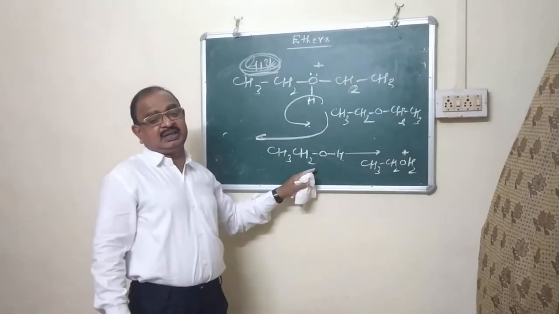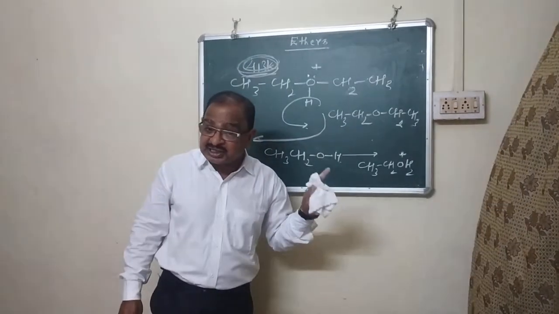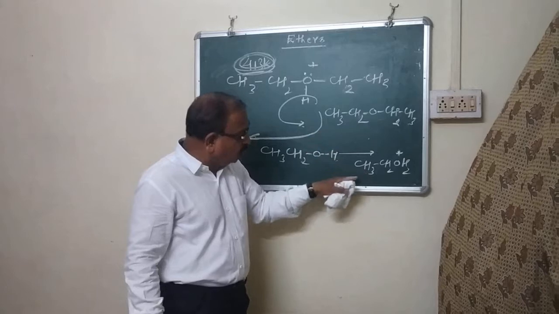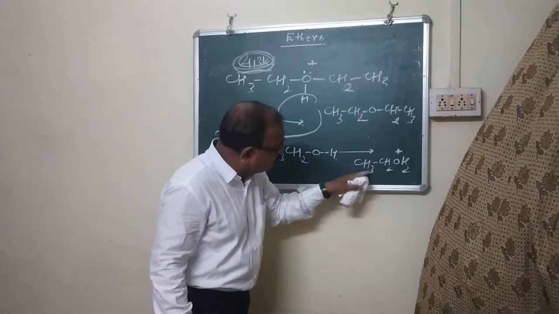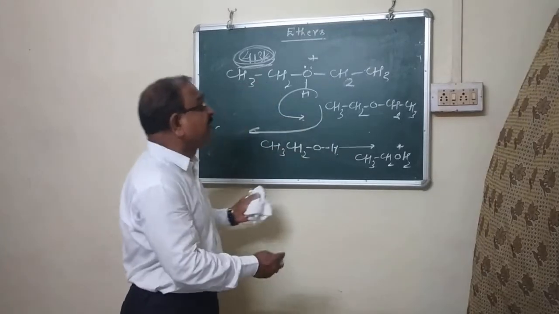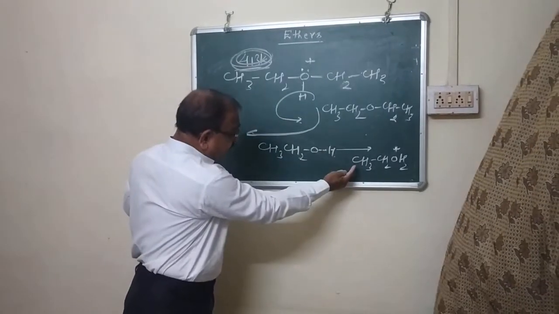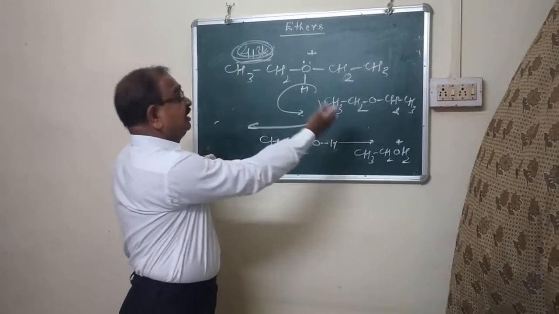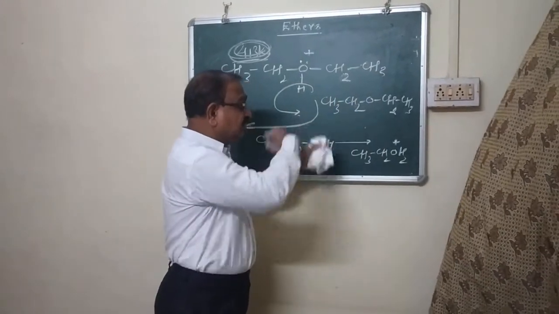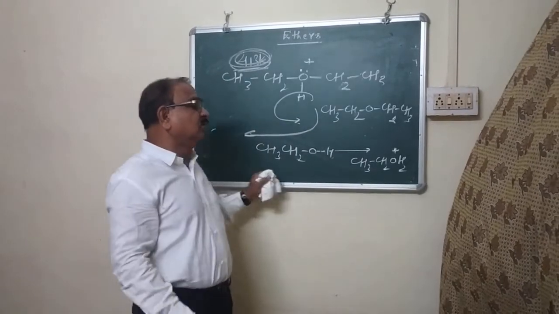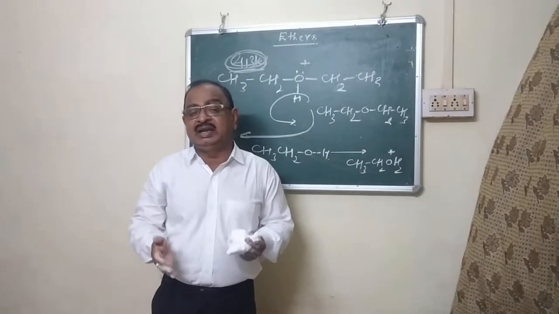That protonated ether, in presence of excess of ethanol, converts into diethyl ether along with the formation of protonated ethanol. This protonated ethanol again reacts with the ethanol molecules to give the diethyl ether. In this way, the process is repeated again and again to give a large amount of diethyl ether.